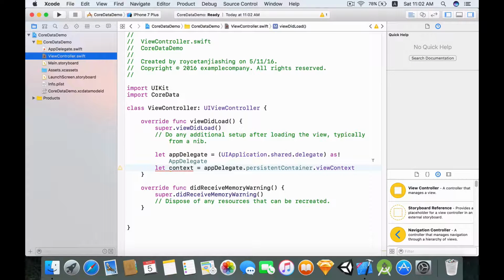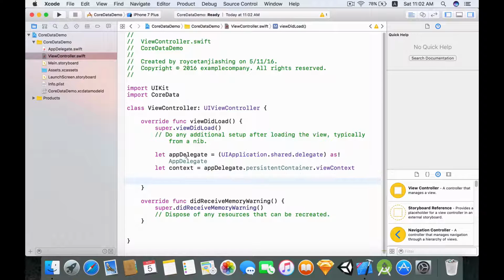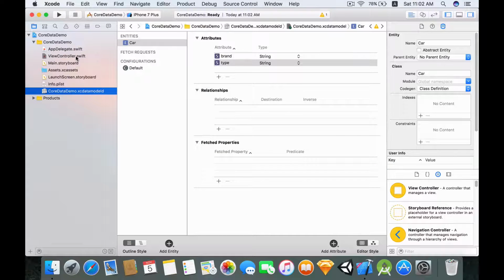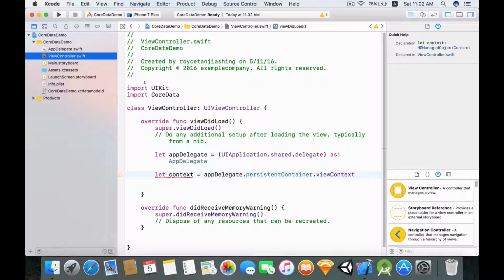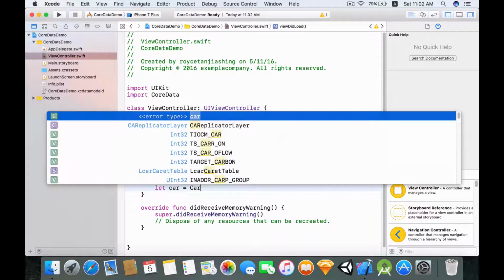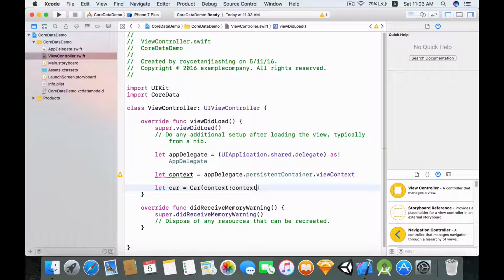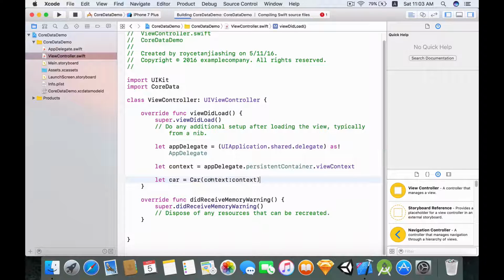Now head back to your ViewController, and over here, let's get a reference to the entity. This new Xcode 8 feature that I really love is that to get a reference to that entity, all you have to do is car equals Car(context). It shouldn't produce an error. Yep, and there's no error.